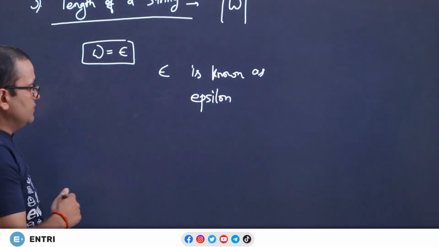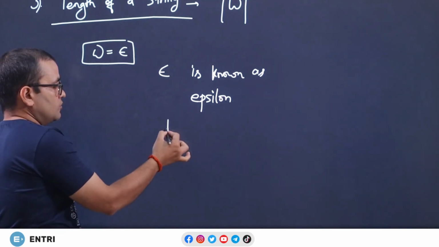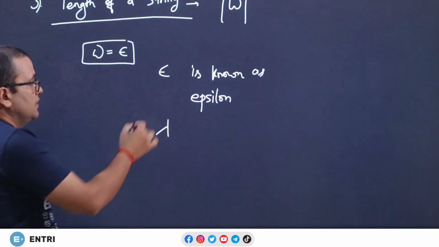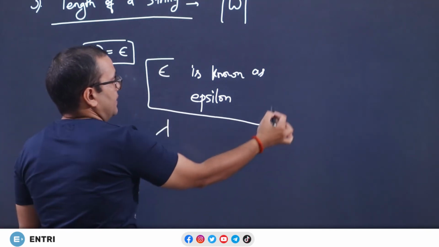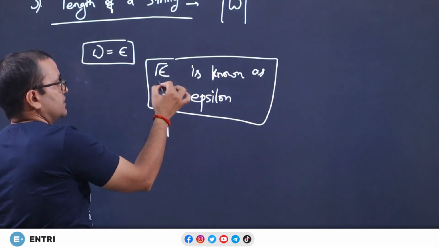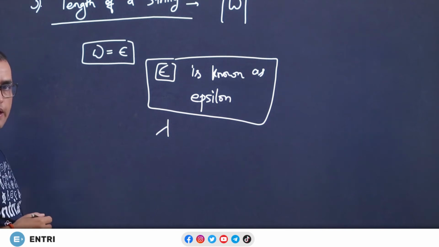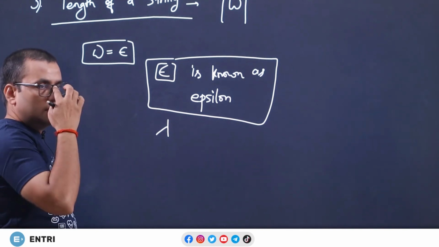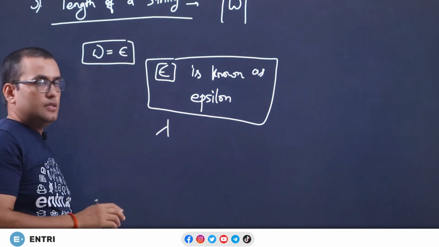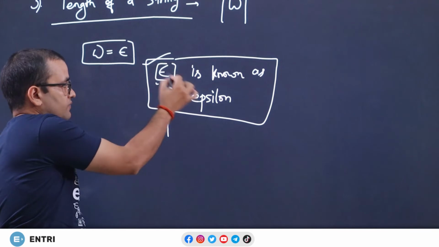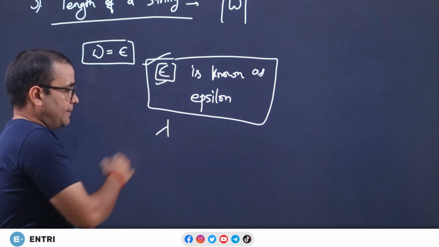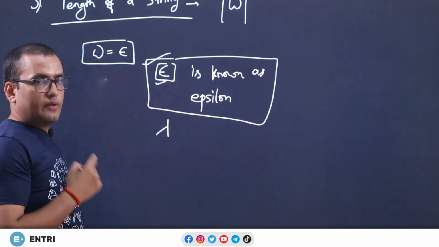What is the meaning? I will just tell you. In Peter Linz's book they use the sign lambda for epsilon. In Ullman and in the GATE exam, you will use this notation, epsilon.